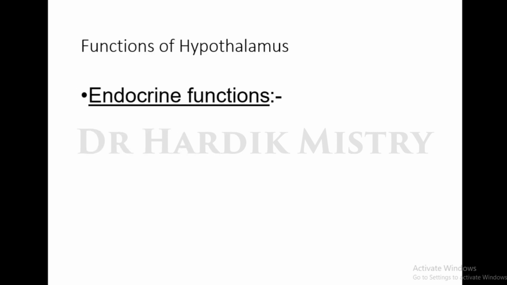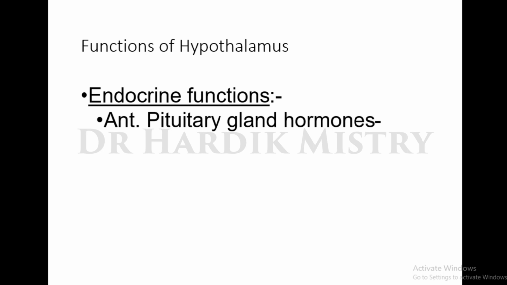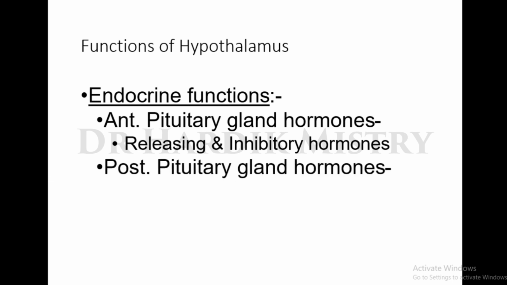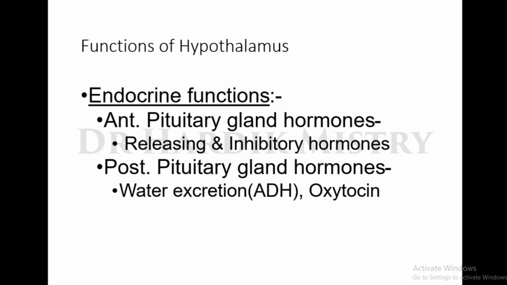Endocrine functions of the hypothalamus. You already know the endocrine functions of the hypothalamus. For the anterior pituitary gland hormones, releasing and inhibitory hormones are synthesized and secreted from the hypothalamus. Posterior pituitary gland hormones are antidiuretic hormone and oxytocin. These two hormones are synthesized and released from the hypothalamus, and stored in the posterior pituitary, and whenever there is a requirement of both these hormones, they are released into the blood.